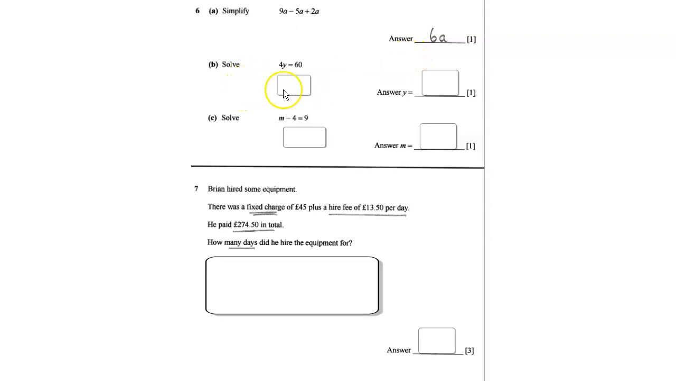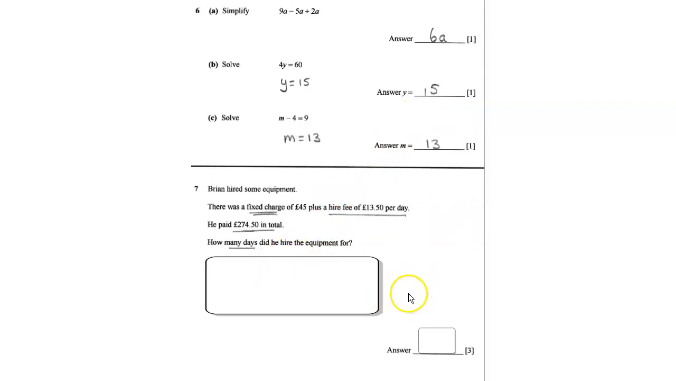Question B is solve. So to solve this, we divide 4 on each side. So that'll be 60 divided by 4 is 15, or 4 times 15 is 60. For question C, it's something take away 4 equals 9. And what you've got is 13 take away 4 is equal to 9.